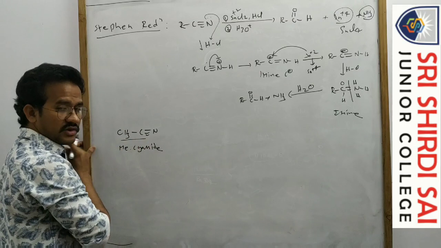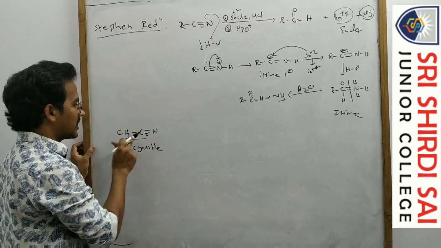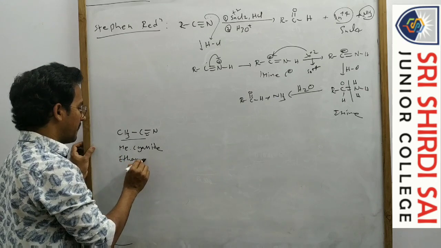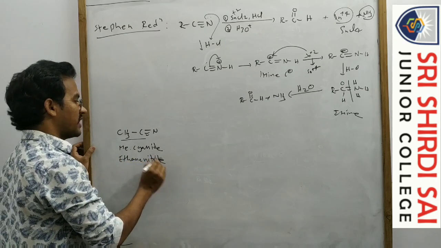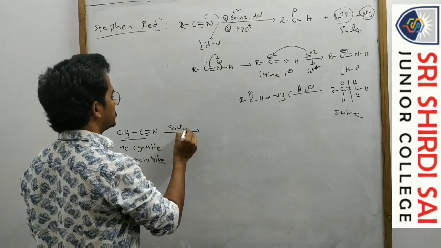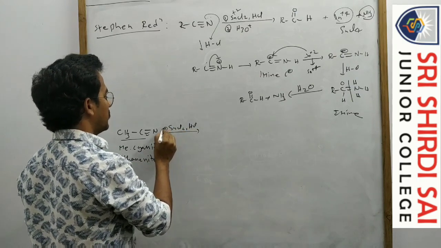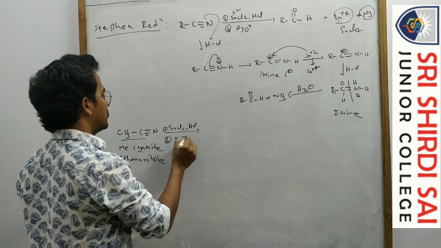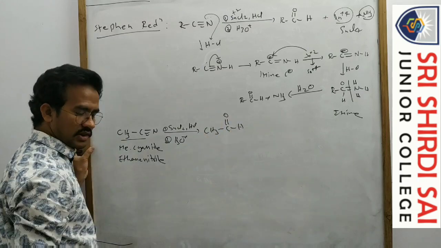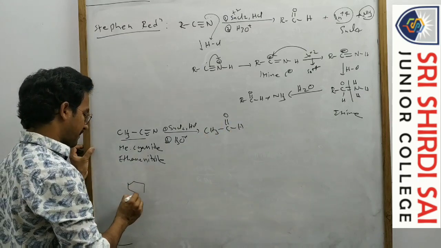Or what is the IUPAC name for cyanides? Alkane nitrile. How many carbons here? 2 carbons, so ethane nitrile. This one in Stephen reduction gives acetaldehyde, C double bond O H. It gives acetaldehyde. For example, this one.